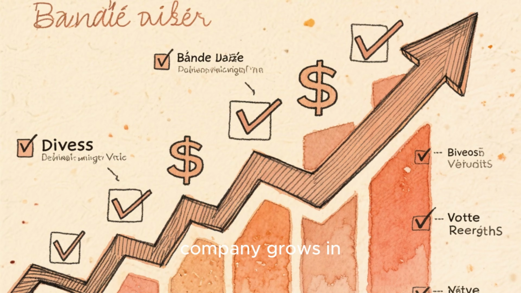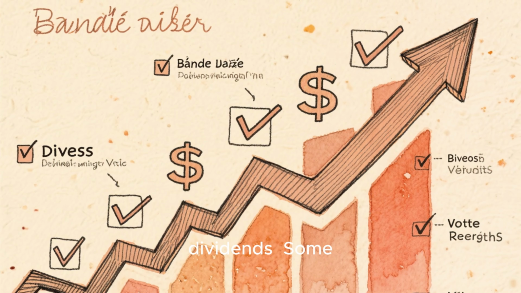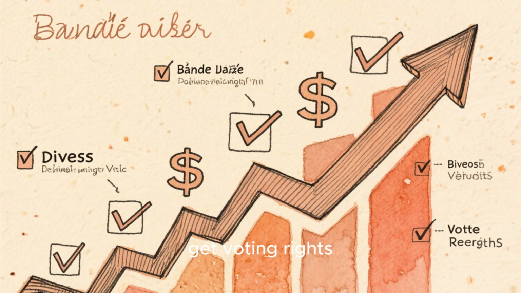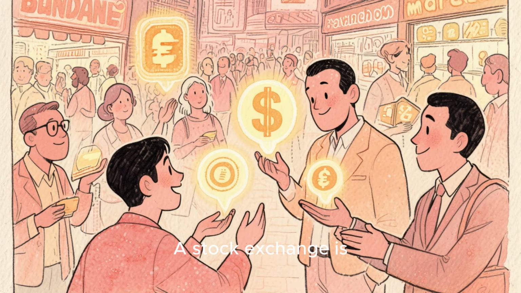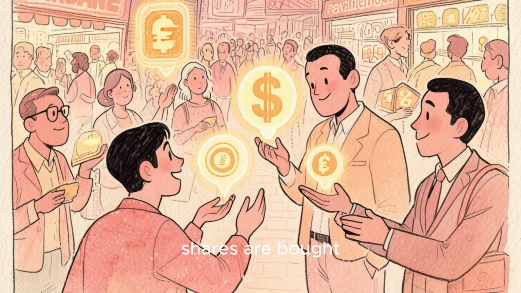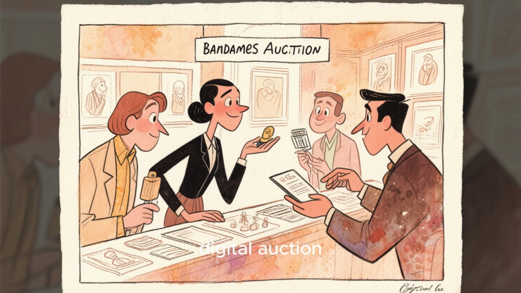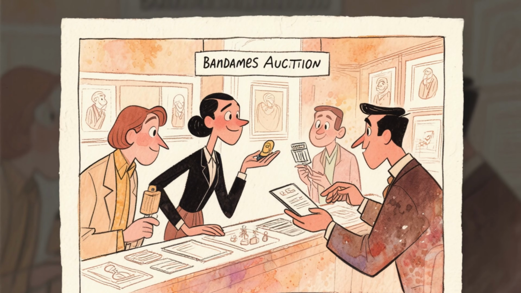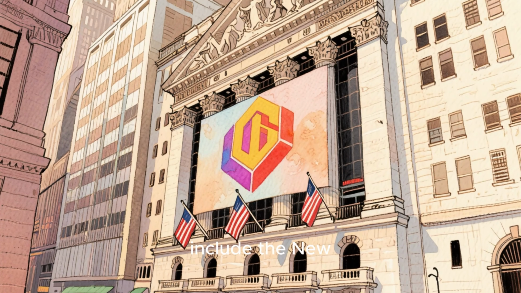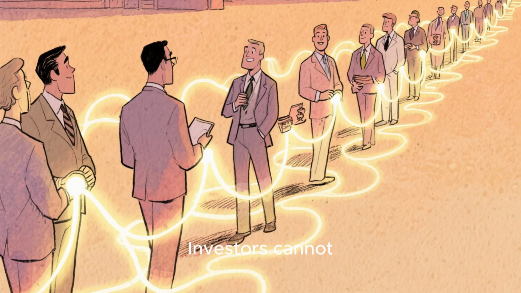Shareholders may earn money if the company grows in value or pays dividends. Some shareholders also get voting rights on company decisions. A stock exchange is a marketplace where shares are bought and sold. It works like a digital auction where buyers and sellers meet. Famous examples include the New York Stock Exchange and NASDAQ.